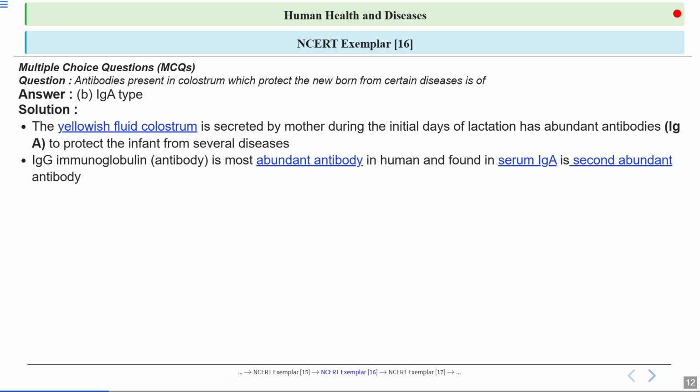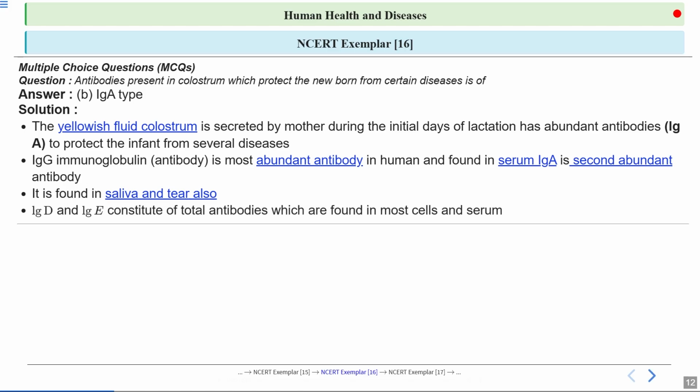So IgG is the most abundant antibody in humans and is found in serum, whereas IgA is the second most abundant antibody, and it is found in saliva and tears also. Now, let's talk about IgD and IgE antibodies. These constitute a small fraction of total antibodies which are found in most cells and serum.